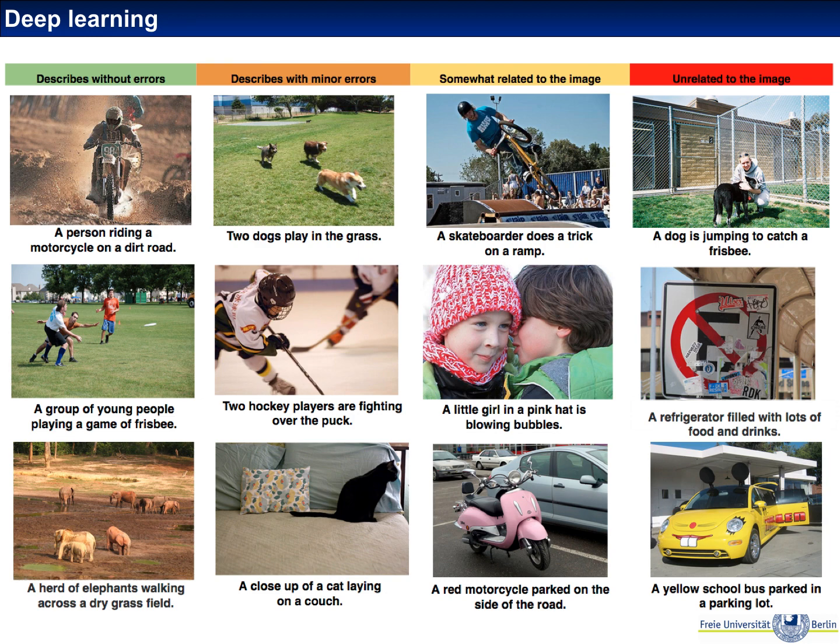Well, there's 1 dog missing, or maybe a 4th dog missing, which is in the background, but otherwise it's a pretty good description. And then you have complete failures, like second row right, a refrigerator filled with lots of food and drinks. And these funny mistakes are quite typical of machine learning systems, I should say.